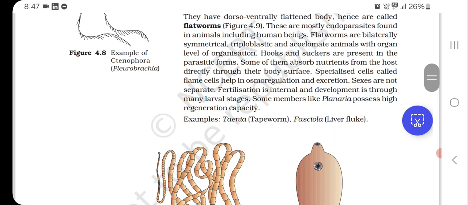Specialized cells called flame cells help in osmoregulation and excretion. Sexes are not separate. Fertilization is internal and development is through many larval stages. Some members like Planaria possess high regeneration capacity.